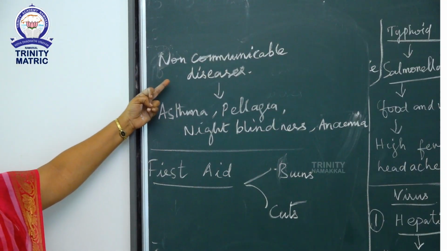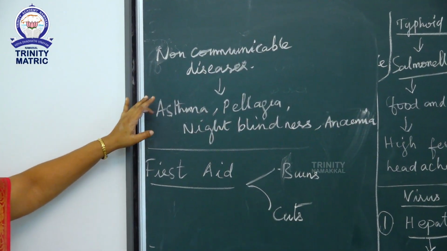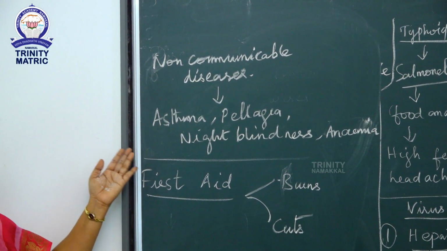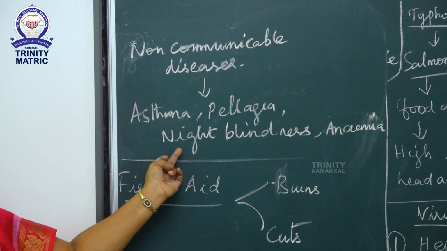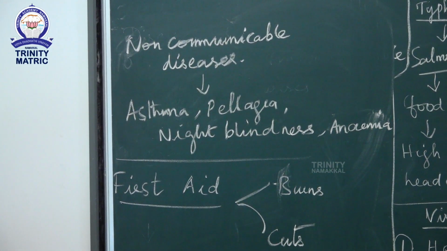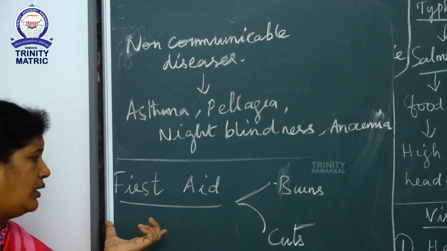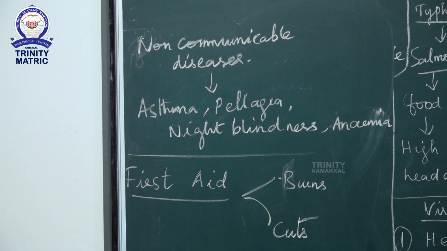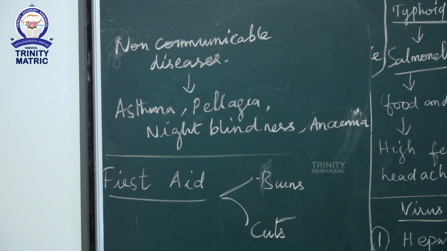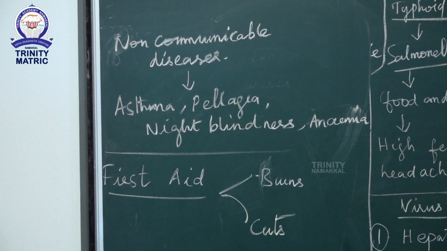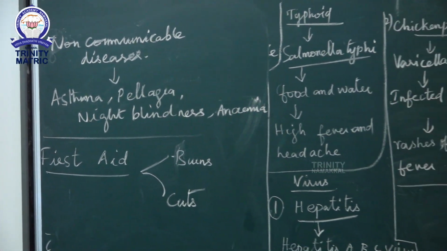The next chapter is non-communicable diseases. A few diseases are given below in your chapter: asthma, pellagra, night blindness, anemia. These are non-communicable diseases. The next chapter is first aid. First aid is the immediate treatment given to the victim of trauma or sudden illness before medical help is made available.